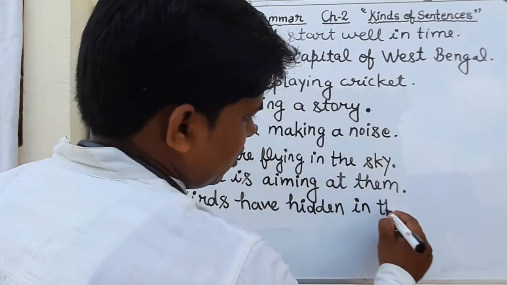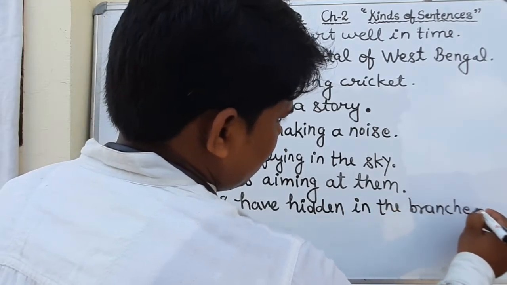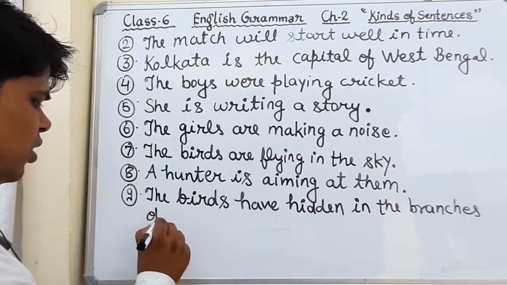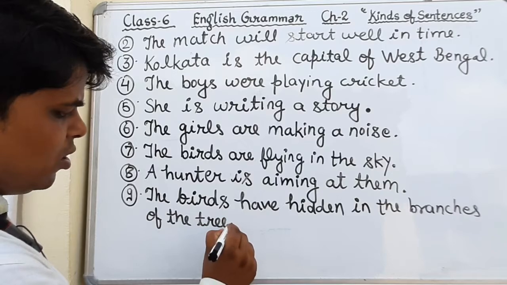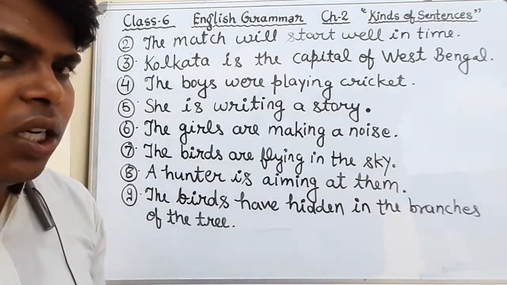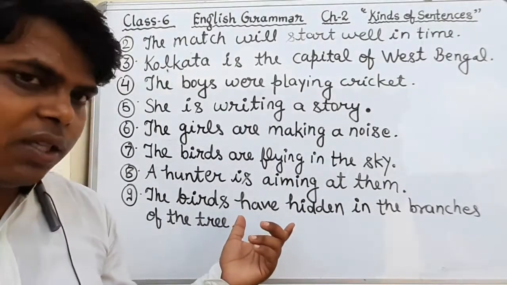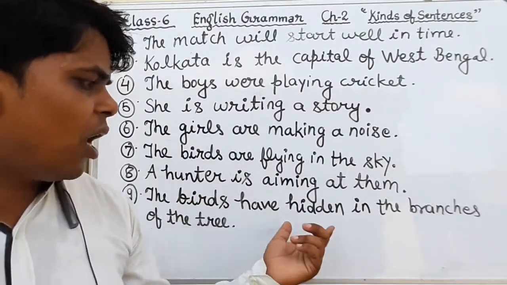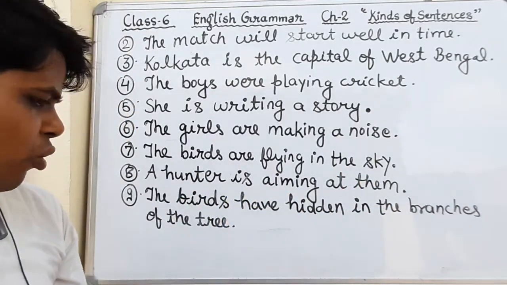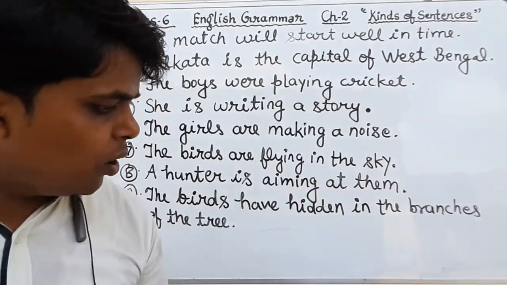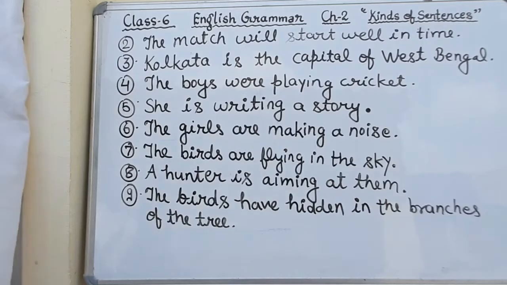In the branches of the tree. Okay, students? It is an assertive and simple form sentence. Okay, just see, the birds have hidden in the branches of the tree. Okay, students, complete it in your book. And there are only 2 more questions in this exercise.